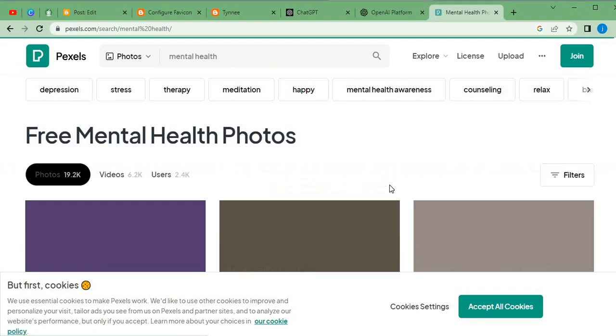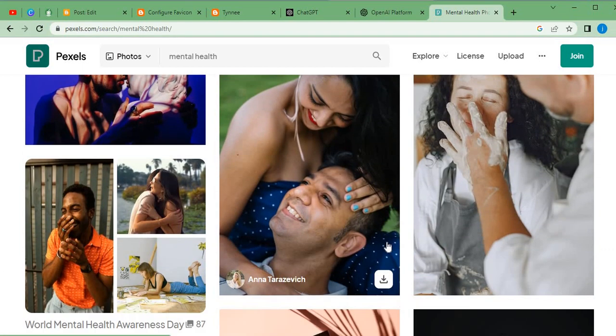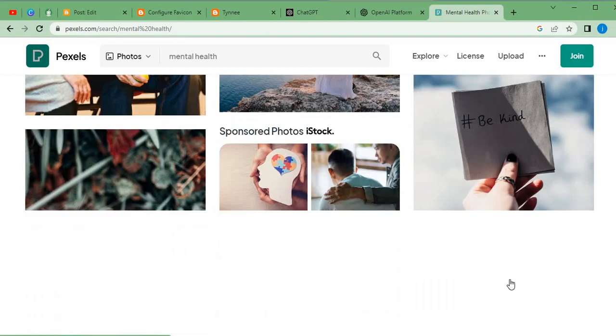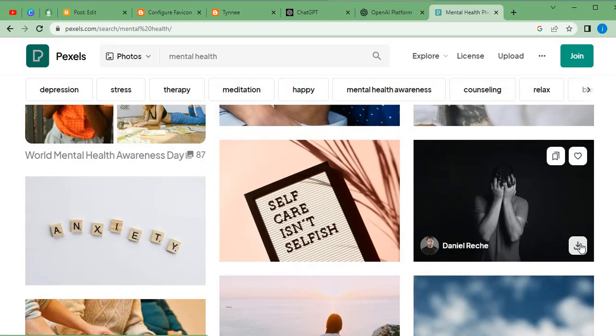So depending on the image we have decided to go for. Can you guys see all the suggestions over here? But let's say I want to use this particular one here, this black one. I'll just click here, download.